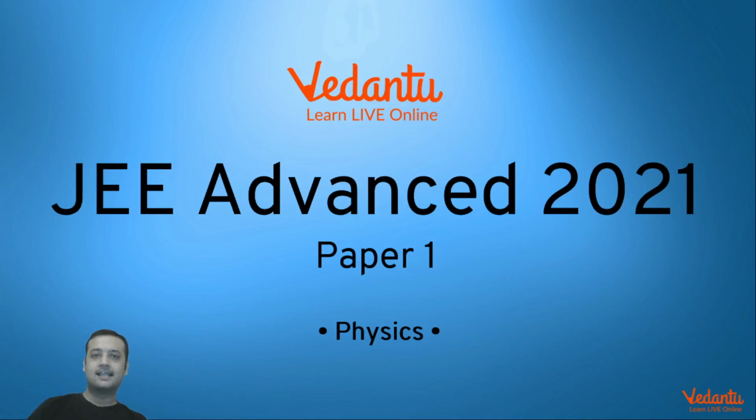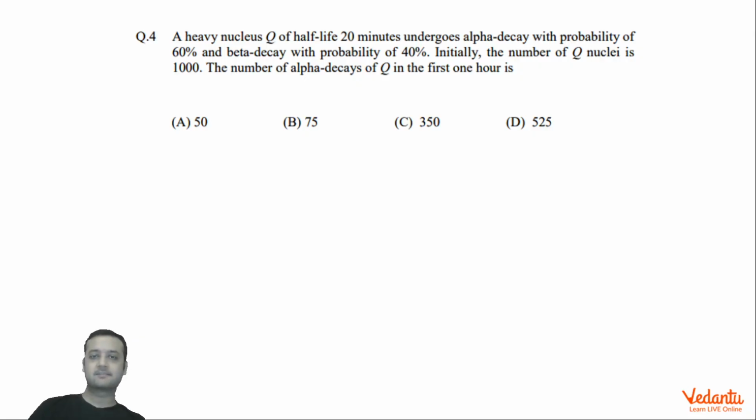Hi dear students, let's see this question that came in JEE Advanced Paper 1 Physics in the year 2021. The question is super easy, and most of the students would have done this without much hassle. Almost calculation was also negligible, and this was based on +3 -1 marking scheme. That means it had a single choice correct option. The question is from the topic of radioactivity, and almost every sincere student would have done this. So let's see what's happening over here.